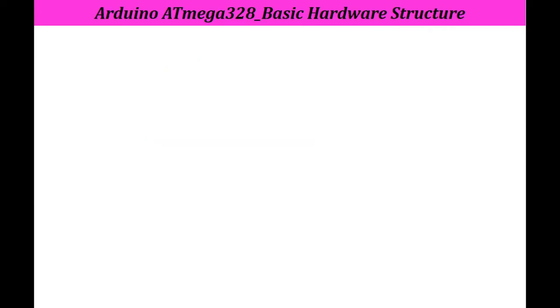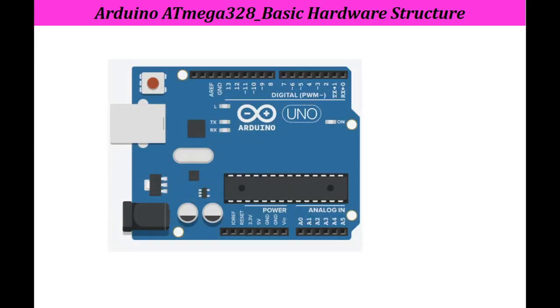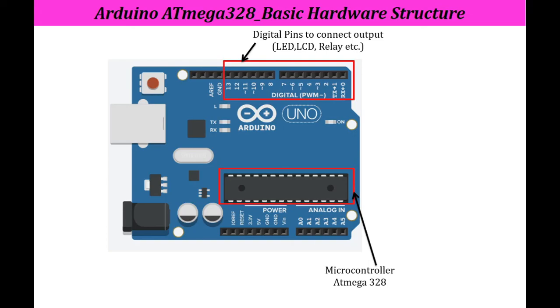Next we will discuss the Arduino Atmega 328 basic hardware structure, how it looks. So this is your Arduino. Here this is your actual microcontroller Atmega 328P. This portion is the digital pins which start from 0 to 13, and here we can connect any output device such as LEDs or relays or motors, etc. Then this portion is the analog pin section of Atmega 328P.